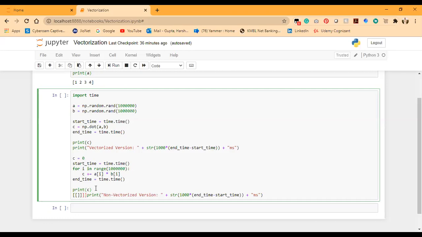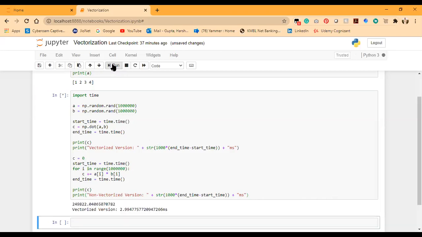Okay, so ultimately what we need to do, we are going to have a proof that both the values of c are equal, and we are not doing any partiality in this. Now I need to edit this code somewhat. I need to print the value of the time in the non-vectorized operation also. Now I think this code is very much clear to you. Now I'll run this code for you, so I'll click this run button.